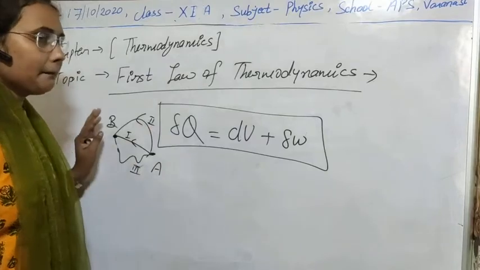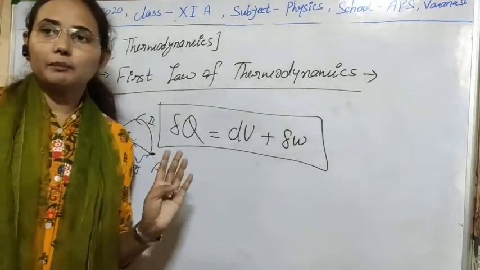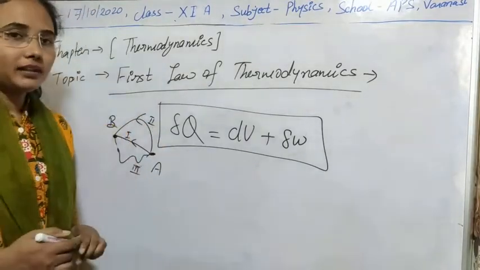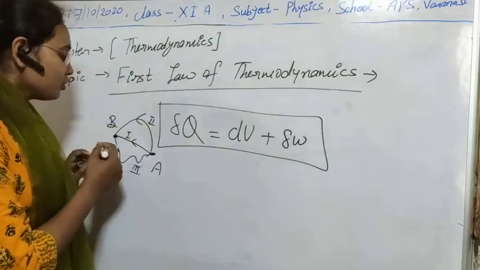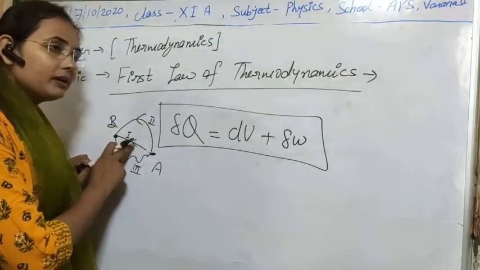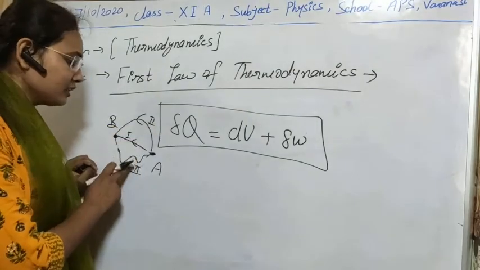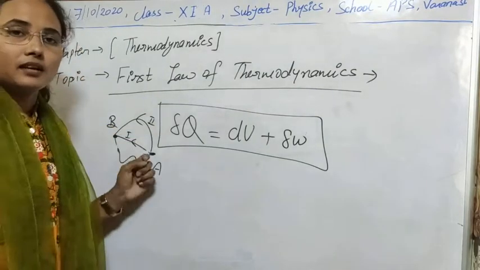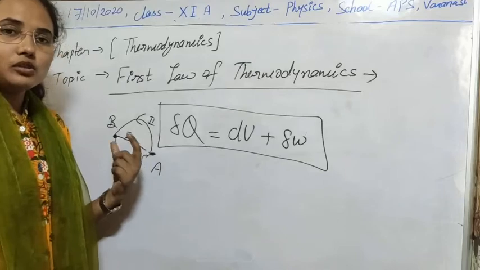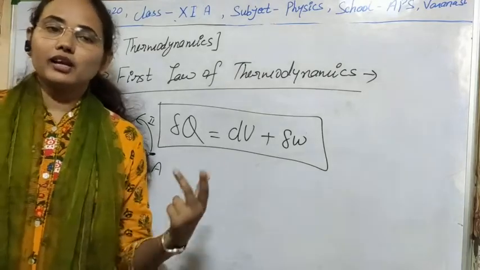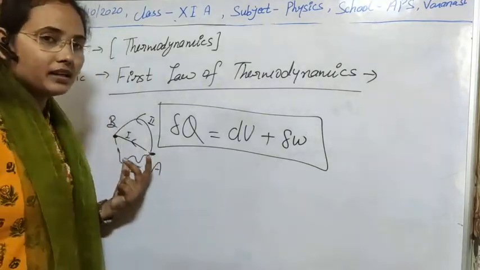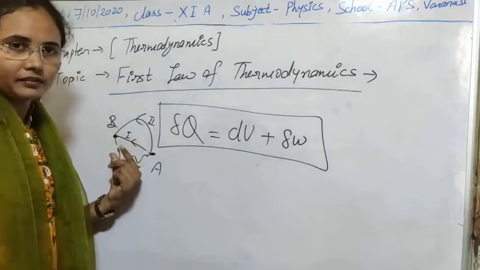If some property depends upon the path, it is called a path function, like heat energy. In this process the heat carried will be less than in the other paths. So heat depends on the path through which we carry out the process. That's why heat is a path dependent function.